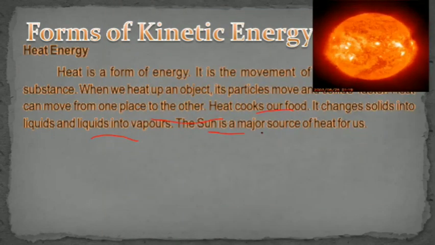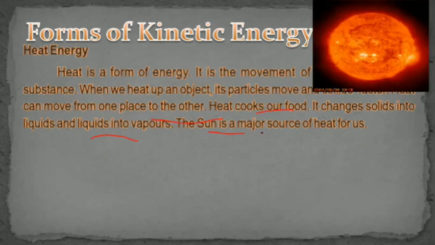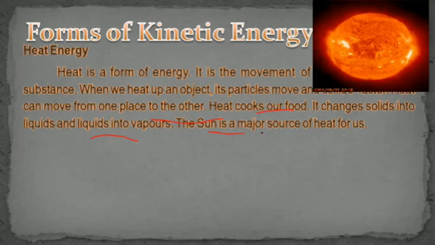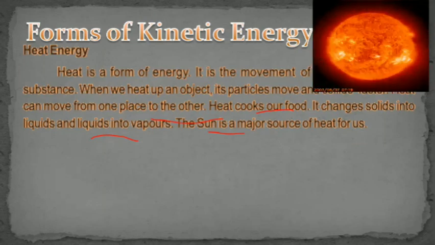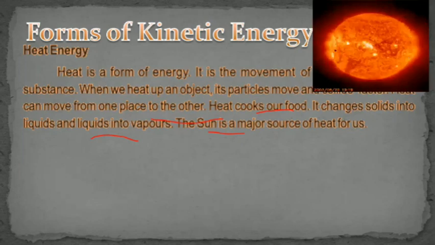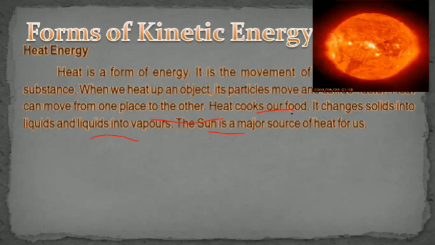There are lots of particles moving, with lots of bombardment of different types of gases, so these particles are released out and reach our earth. The movement of those particles causes heat and light on the earth and other planets. One of the best examples is when we cook our food: we put a pot on the heat.